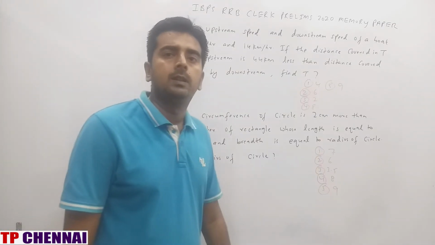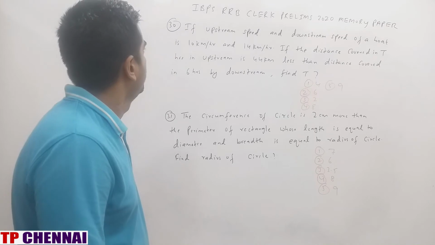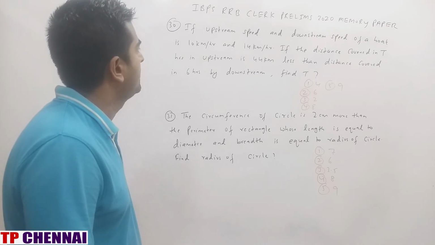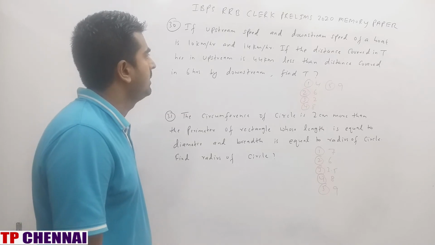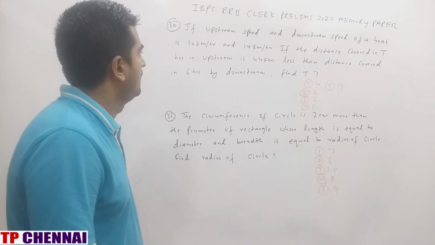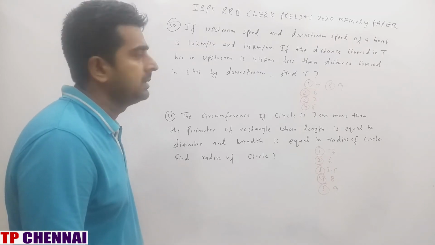So I hope you are clear with the previous question. Now we will see next one. If upstream speed and downstream speed of a boat is 10 km per hour and 14 km per hour, if the distance covered in T hours in upstream is 44 km less than distance covered in 6 hours by downstream, then find the value of T.